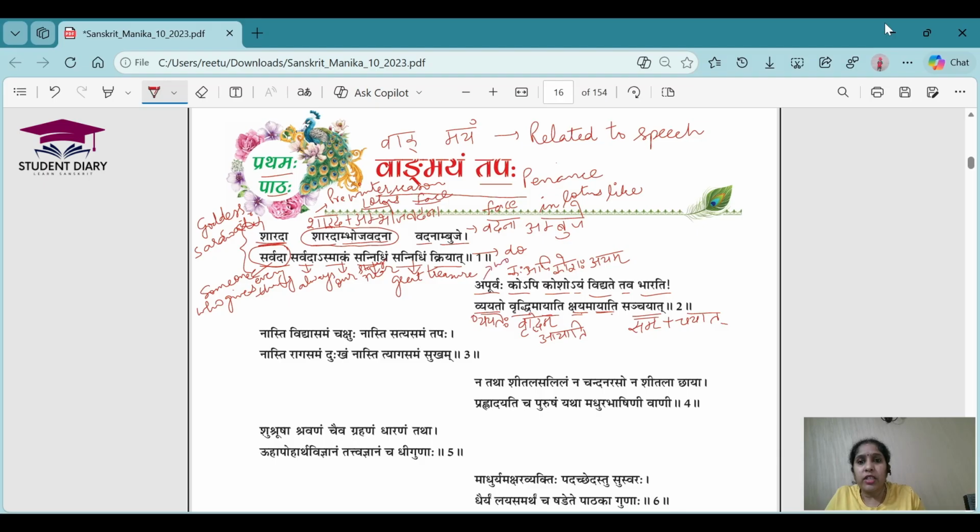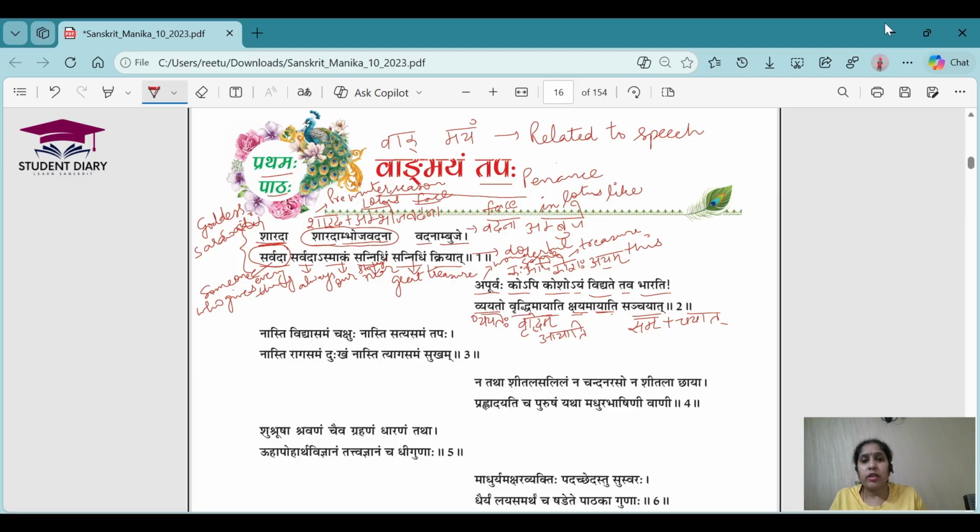Apurvaha means wonderful, which no one has seen before. Okay, Apurvaha means something which has never happened before, so that can be wonderful also. Kaha api, some. Koshaha means the treasure. Ayam means this. Ayam is used for masculine words, this, right? So whenever you want to say ayam Ramah, it means this is Ram. So ayam is used for masculine words, right? So this is telling us that the koshaha is a masculine word.